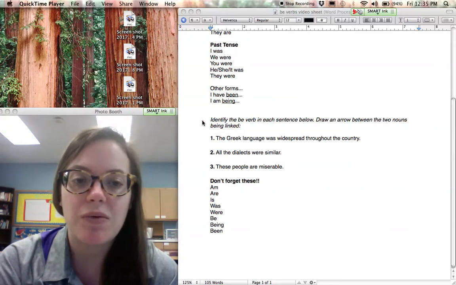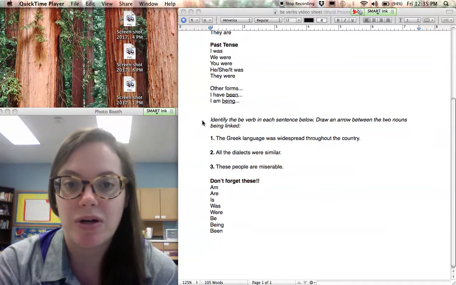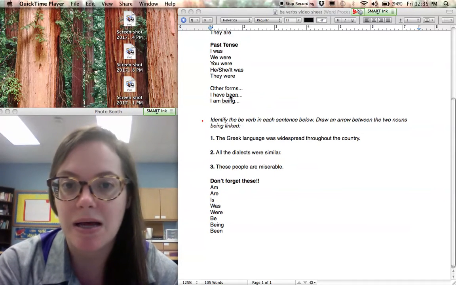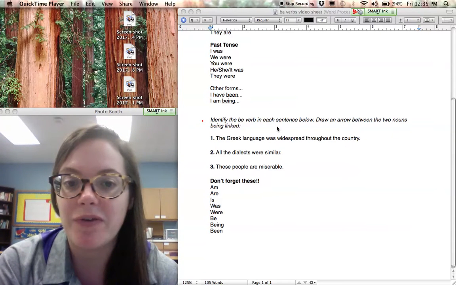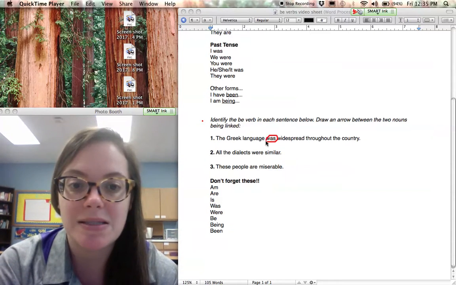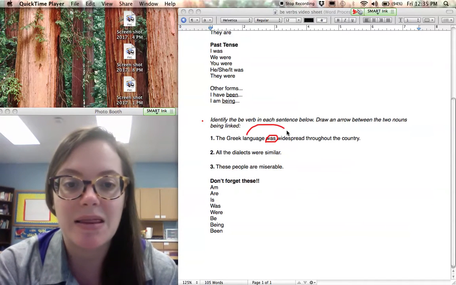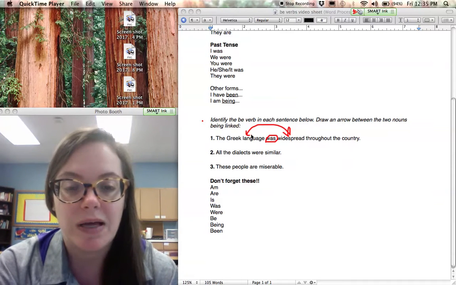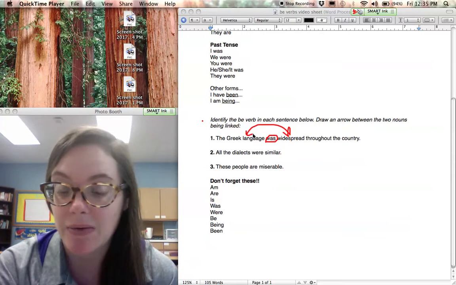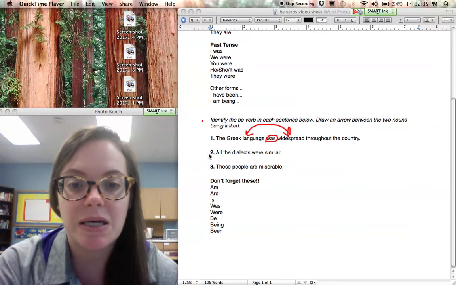All right, the Greek language was widespread throughout the country. So looking at my last little section here with the be verbs, it looks like my be verb here is was. Okay, it's a past tense be verb, and it's connecting the language and widespread, showing us that widespread describes the language. Okay, so let's look at number 2.